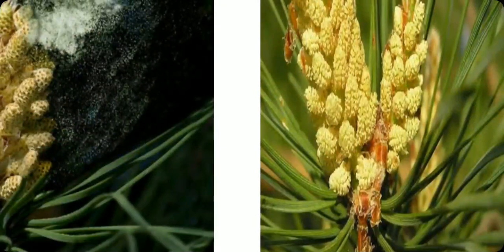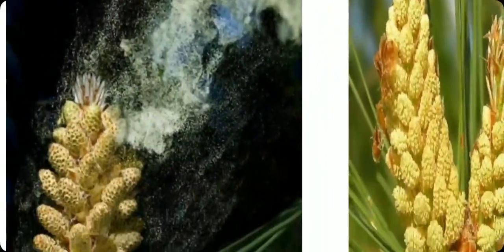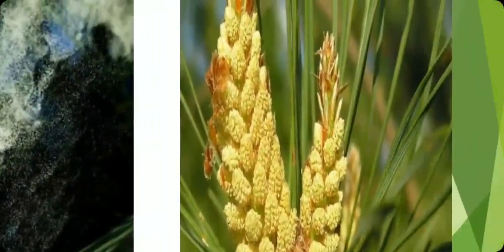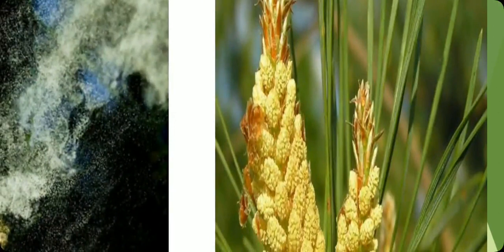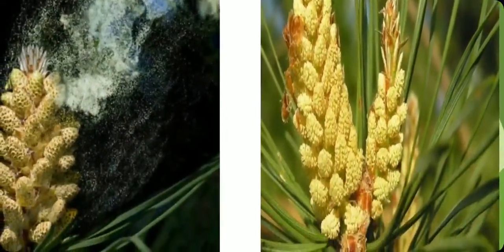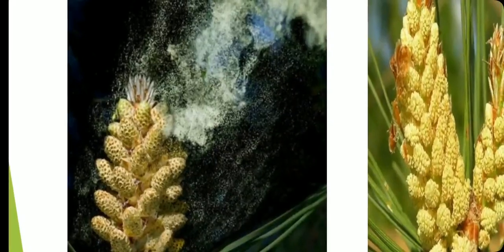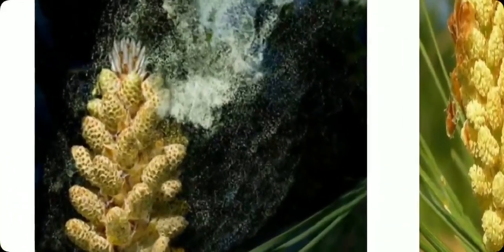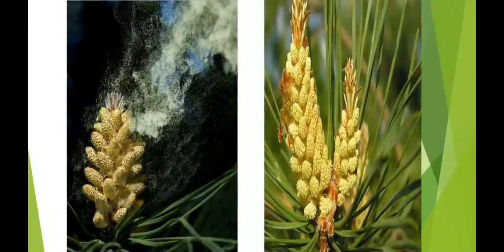So see that millions of pollen grains are liberated by the flower, and then the female flower catches them. So in a normal condition the flower is this one, and in the pollinated stage it is like this, where the pollen grains are carried away with the wind. Okay, so this is about anemophily.